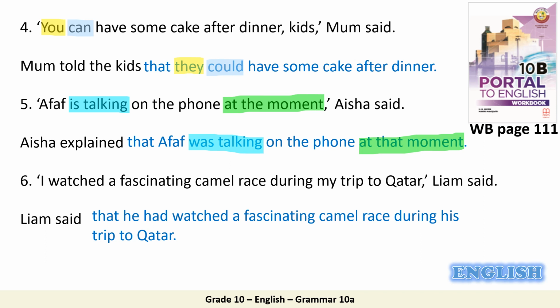So what are the changes that you have made? Very good. We changed I with he, watched with had watched, and these are the tenses. The first one in the past simple, the second one in the past perfect. What else? Very good. So my trip becomes his trip.